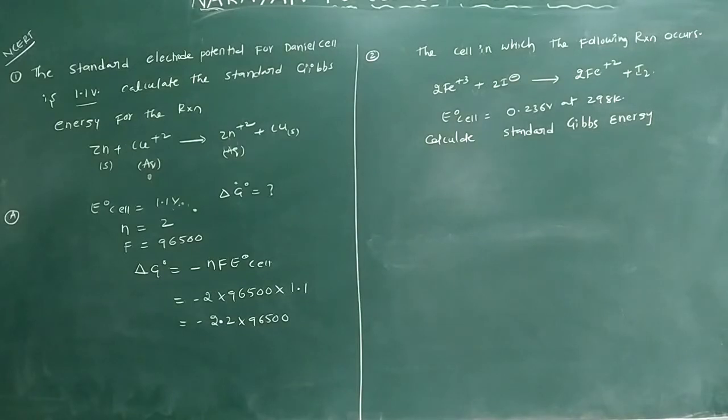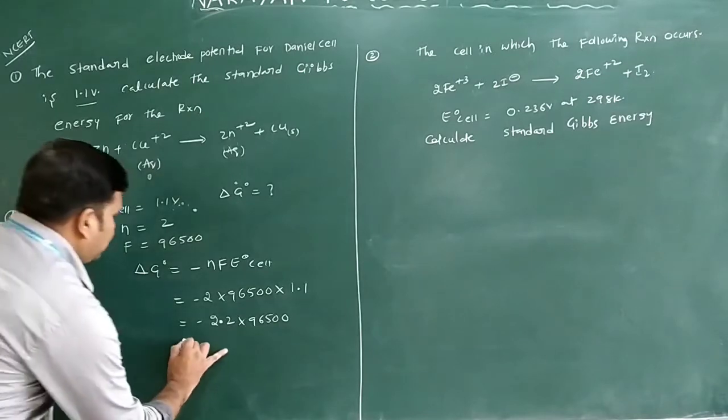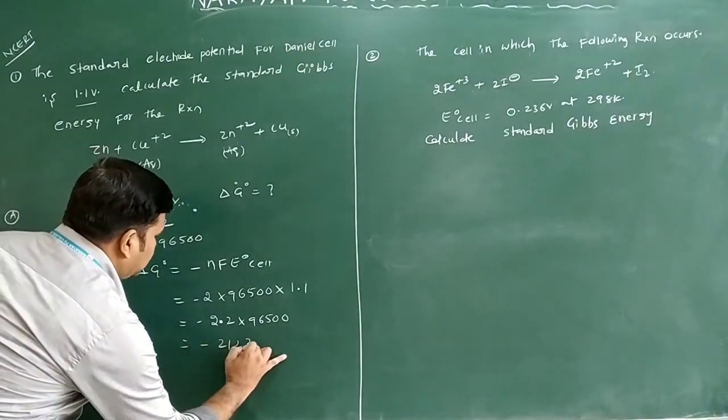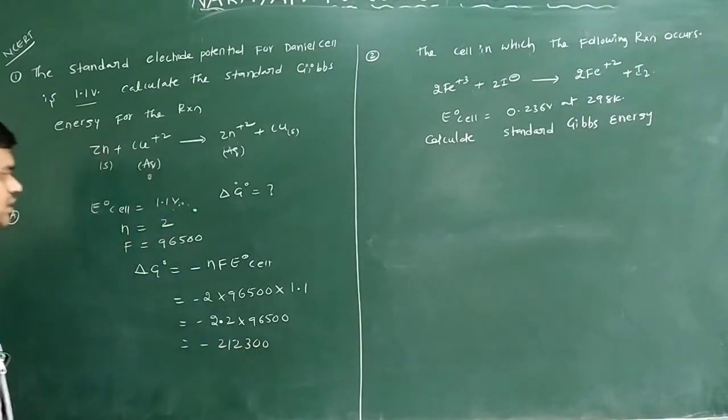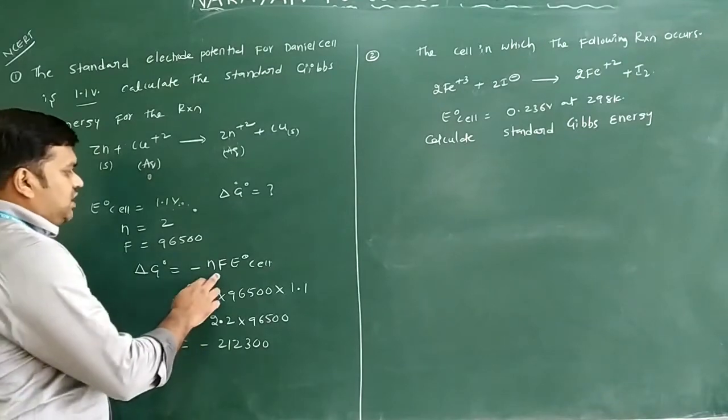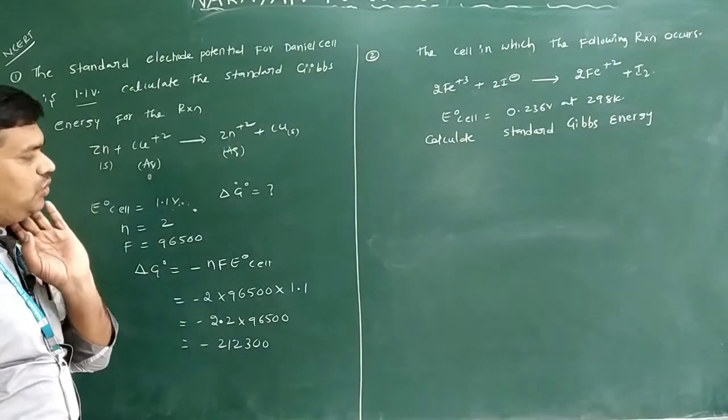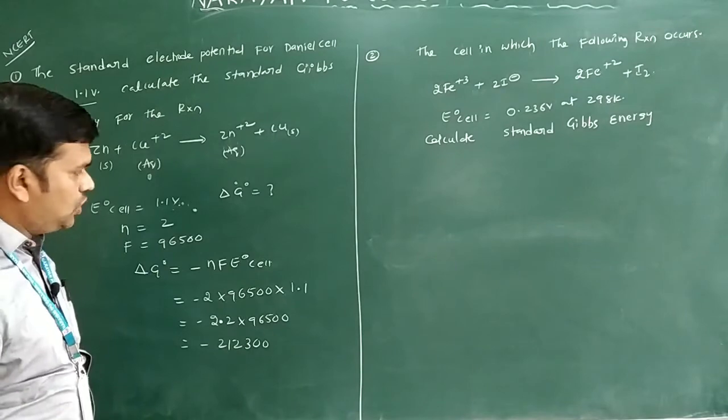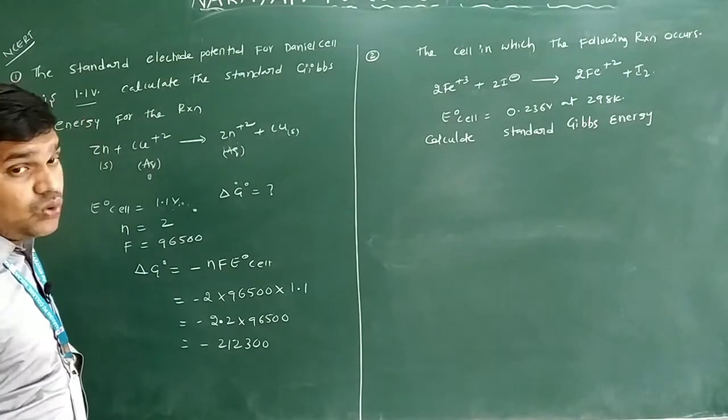Let us check the value of this one. 2.2 into 96500, what value will we get? 212300. You will get here minus 212300. So what are the units we have? F means Faraday, it is coulombs only. E naught cell we have in volts only. Then you get coulomb into volt.